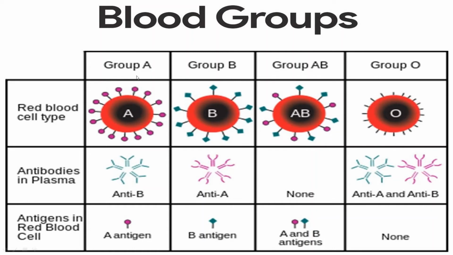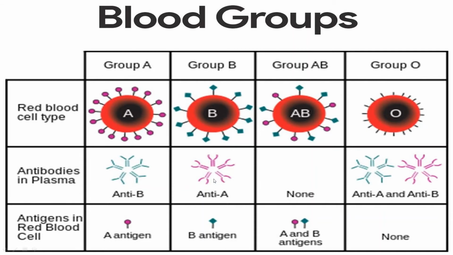See, there is blood group A, B, AB and O. In human, there are 4 types of blood group and this together constitutes the ABO group. Okay. Now what are the differences of these 4 groups? The presence of antigen and antibody makes the group different. See, group A and group B. Group A has antigen A. Group B has antigen B.